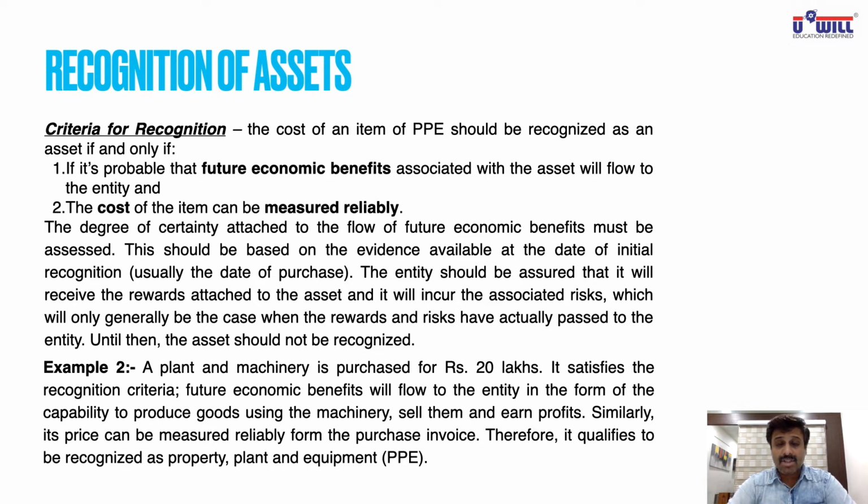Now you purchase plant and machinery for 20 lakhs. From whosoever you purchase it, they will give you the bill and the invoice. So the second condition, that cost can be measured reliably, is also satisfied. Both conditions are satisfied, so you can record it as an asset in the books of accounts. It satisfies the recognition criteria. Future economic benefits will flow to the entity in the form of the capability to produce goods using the machinery, sell them and earn profits, as I explained right now. Similarly, its price can be measured reliably from the purchase invoice. Therefore, it qualifies to be recognized as property, plant and equipment.